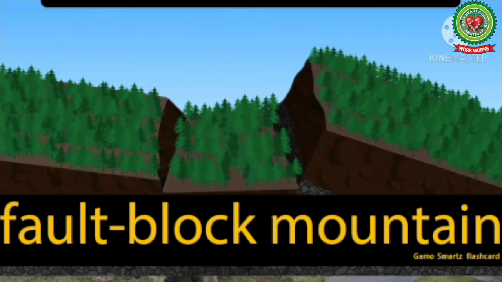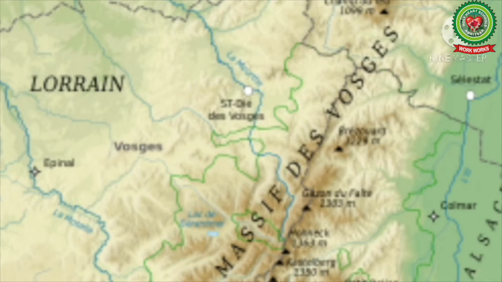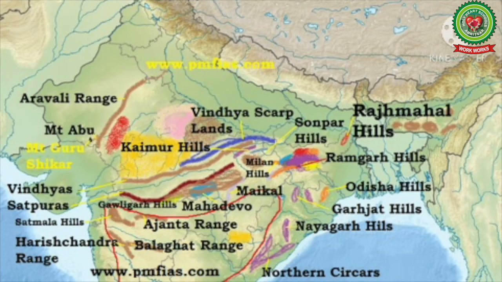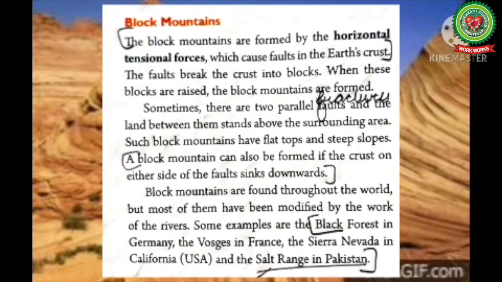The best examples of block mountains include the Vosges of France and the Black Forest in Germany. Vindhyachal and Satpura mountains in India are also examples of block mountains. So now let's read. Block mountains.